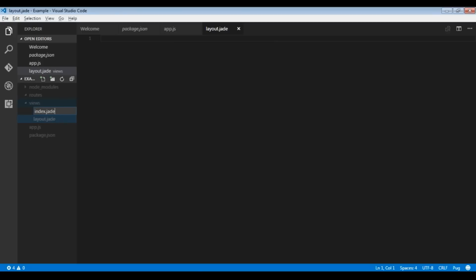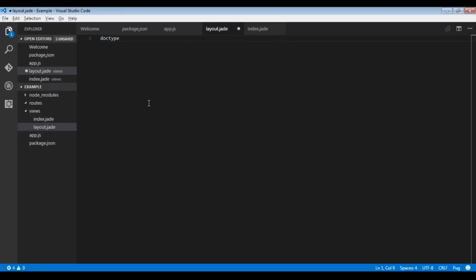So we'll first go inside layout.jade. We'll specify doctype HTML. Then we have HTML tag. Then we have head tag, inside which we have title tag. So title equal to title.